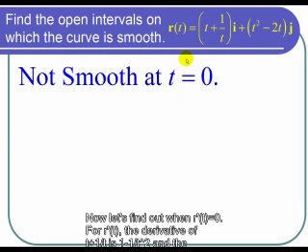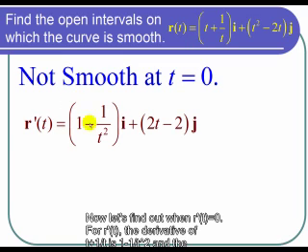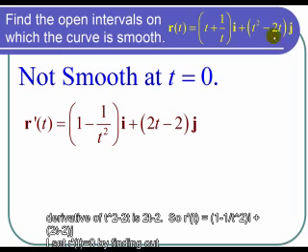So now let's find out when r prime is equal to 0. So r prime of t, the derivative of t plus 1 over t, is 1 minus 1 over t squared, and the derivative of t squared minus 2t is 2t minus 2. So r prime of t is (1 minus 1 over t squared) i plus (2t minus 2) j.